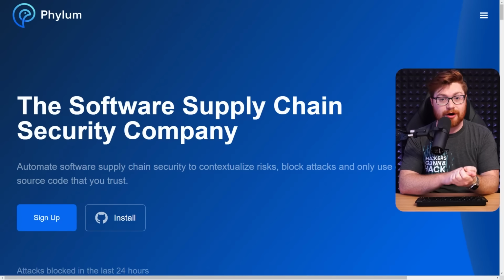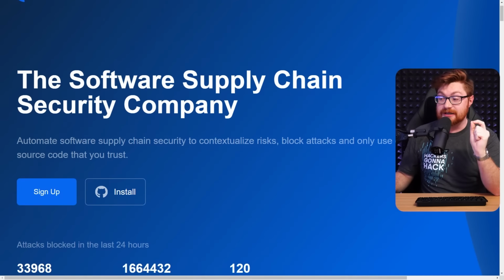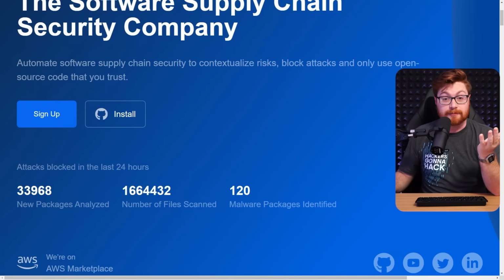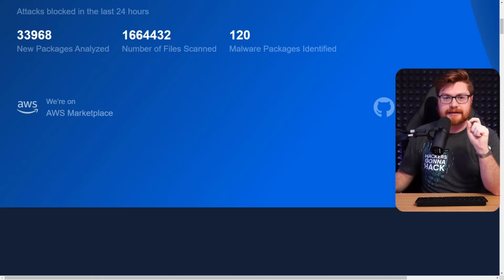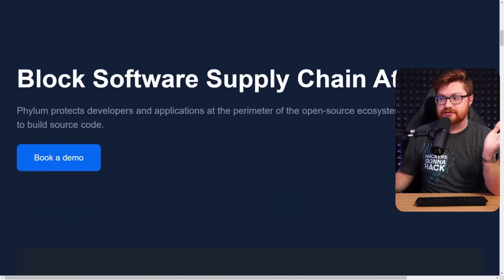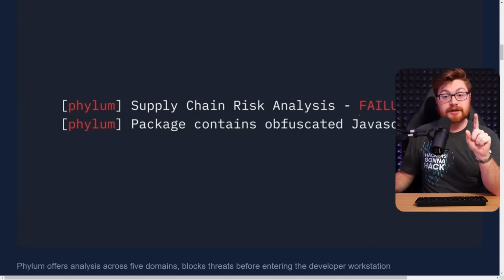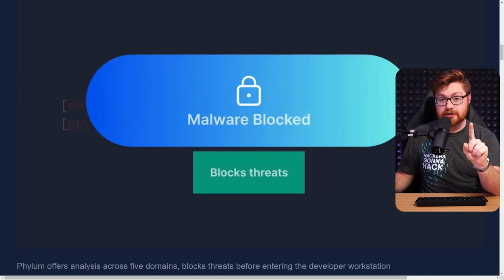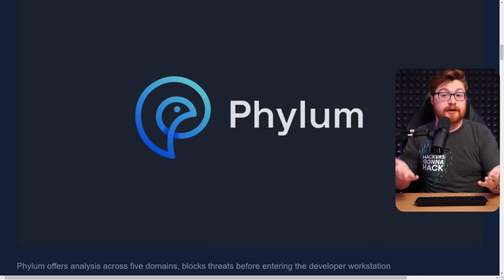Now, let me say, credit where credit is due, I got this tip from one of the researchers over at Phylum. If you aren't familiar, Phylum is the software supply chain security company. They're looking into packages, libraries, modules, pieces of code that might be available on online resources or package repositories. Think like PyPI, the Python package index, or maybe Node, NPM, all the resources that might get pulled from it. Really interesting thing because they're actively looking for that evil, nefarious activity, even in code that developers might use.